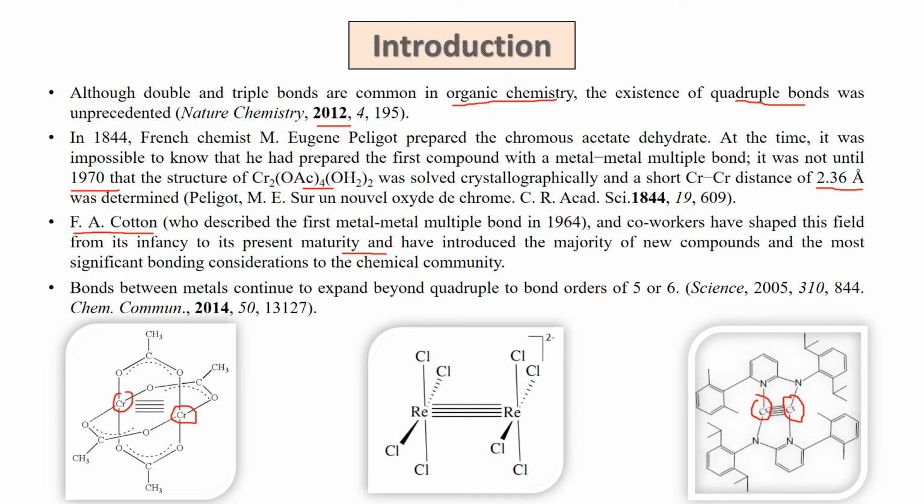Here there are 4 bonds between the rhenium atoms, but we may go beyond the quadruple bond. There is formation of a quintuple bond, with a very nice reference from the journal Science in 2005 and Chemical Communications in 2014, which described the formation of a metal-metal quintuple bond.